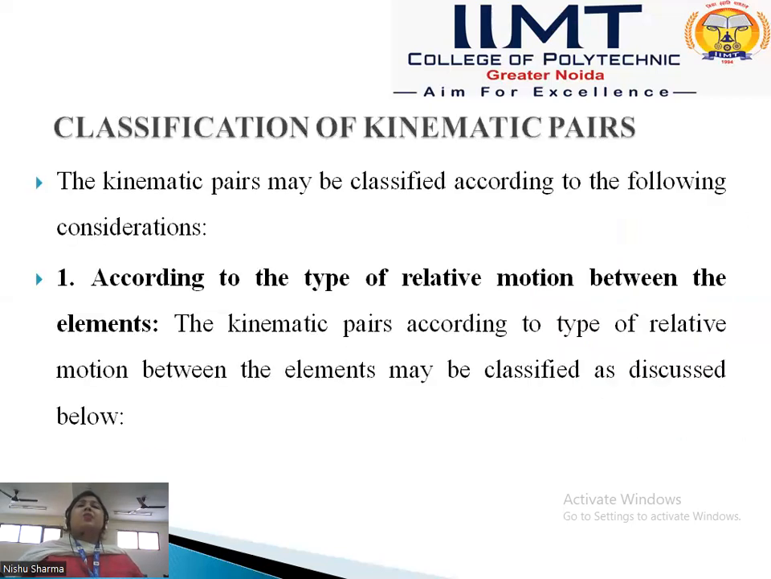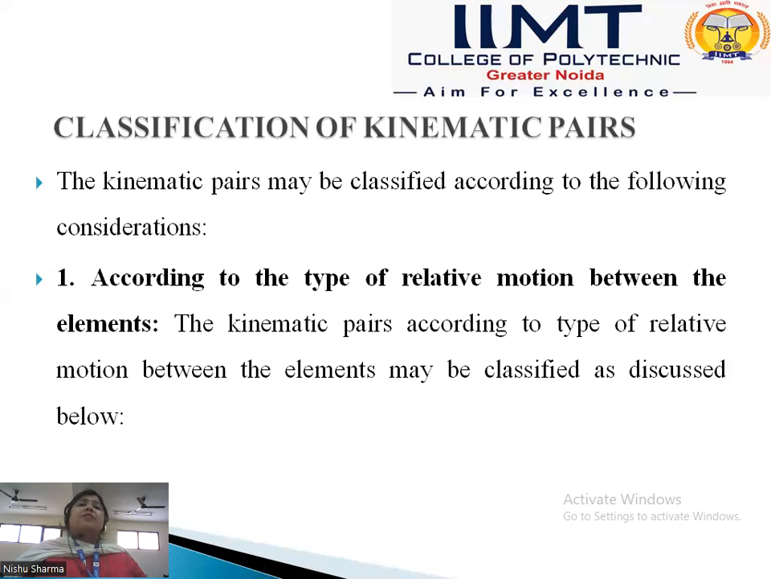Okay, now we discuss the classification of kinematic pairs. There are only three types of classification. The first is according to the type of relative motion between the elements, because in a kinematic pair two links are connected in such a way that there is a relative motion between them, which is completely constant, incompletely constant, or successfully constant. So a relative motion occurs.